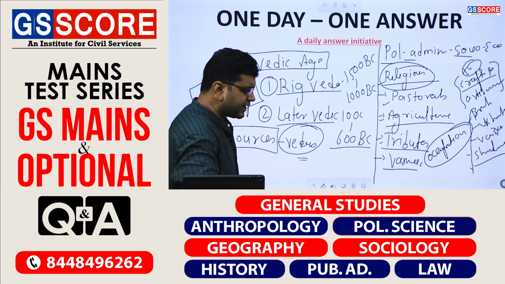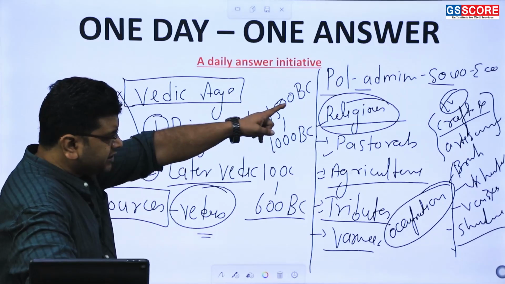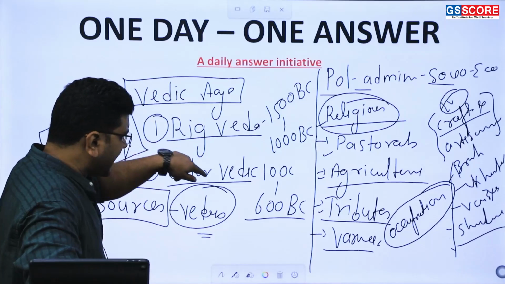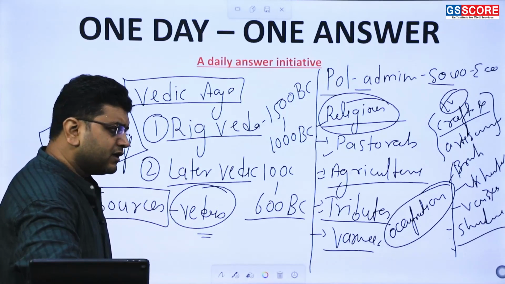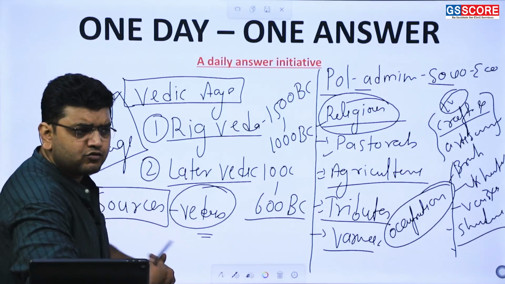In the later Vedic age, with the territorial expansion and the change in economy and society, religion was also impacted, and in that sense we can see that gods were now personified and new gods were emerging.